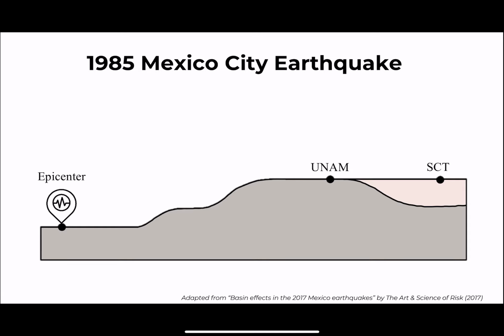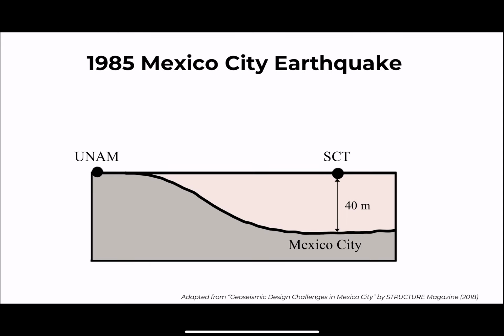Even though the epicenter of the earthquake was roughly 400 kilometers away from Mexico City, there were still significant damages caused by the amplification of the ground motions due to the local soil conditions. Mexico City is on top of a shallow deposit of softer soils that are underlain by stiff rock.